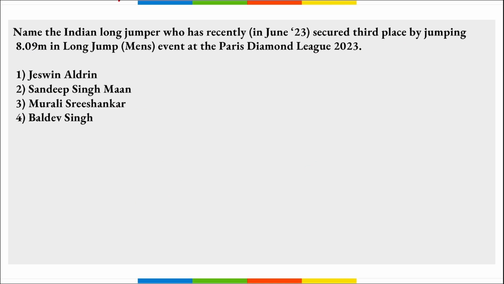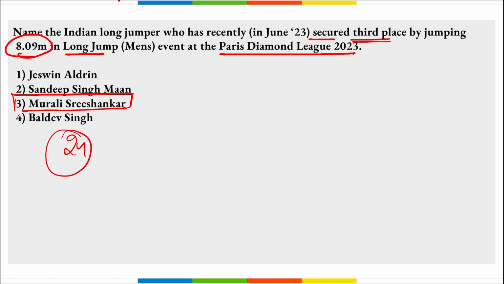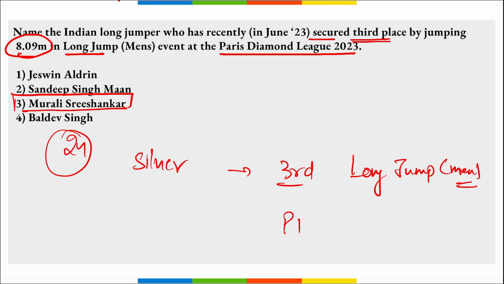Next, name the Indian long jumper who has recently secured third place by jumping 8.09 meters in the long jump men's event at the Paris Diamond League 2023. He will be Murali Sreeshankar, right? I repeat, 24-year-old Indian long jumper and Commonwealth Games silver medalist Murali Sreeshankar secured the third place, or has won the bronze medal, in the long jump men's event at the Paris Diamond League 2023 that was held in Paris, France, and he jumped 8.09 meters in his third attempt, correct?